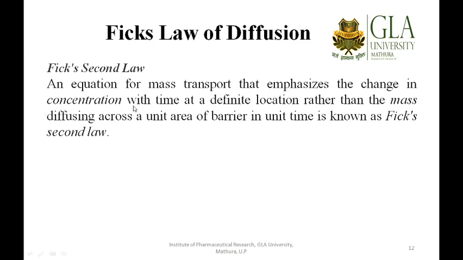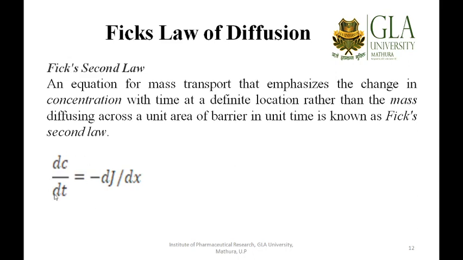Let me tell you an equation for mass transport that emphasizes the change in concentration with time. That was the flux, and here is the change in concentration with time at a definite location, rather than the mass diffusing across a unit area of barrier in unit time, and this is known as the second law.